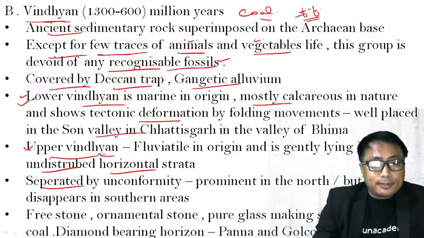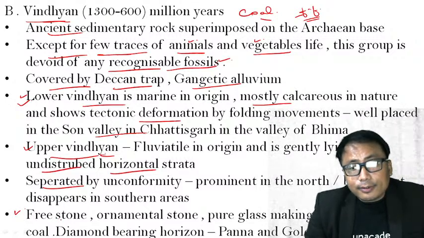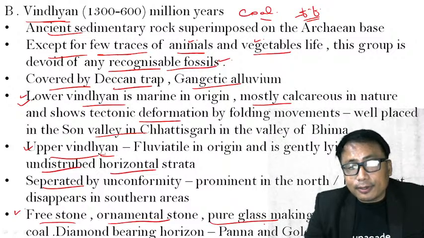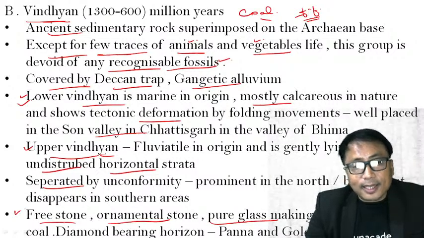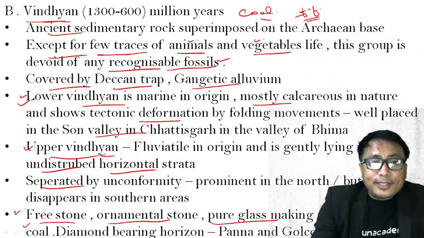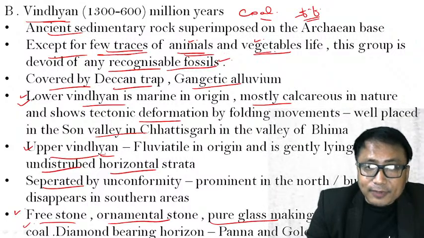Important. The type of rock that you will find here is freestone, ornamental stone, pure glass-making sand, and some coal. We have already seen there are only few traces of animal and vegetable life.